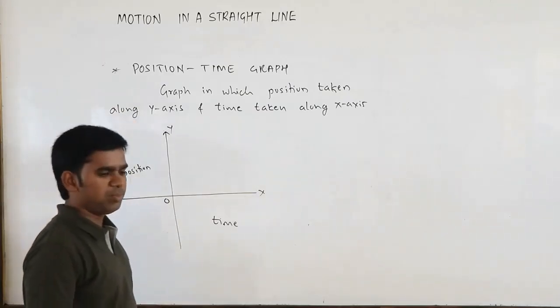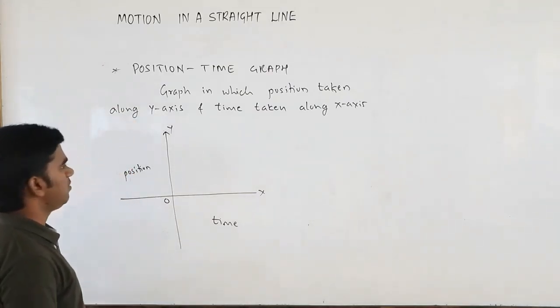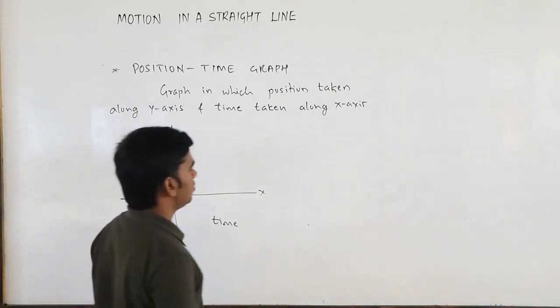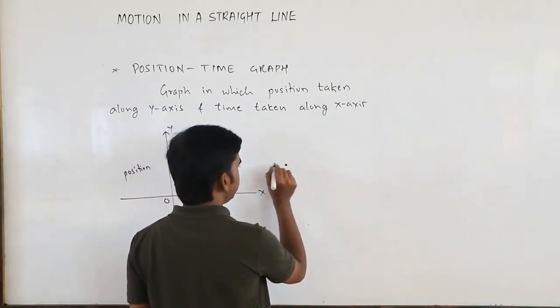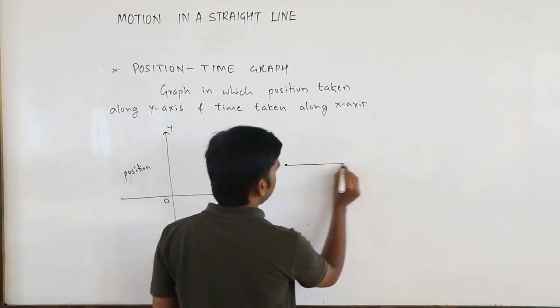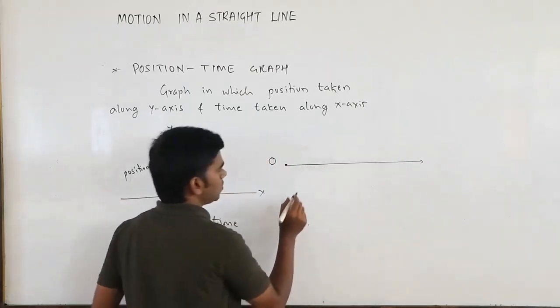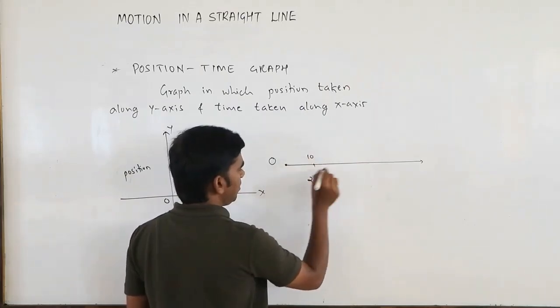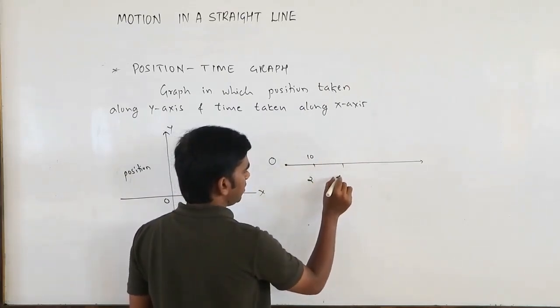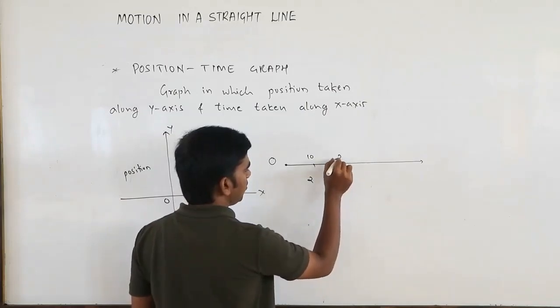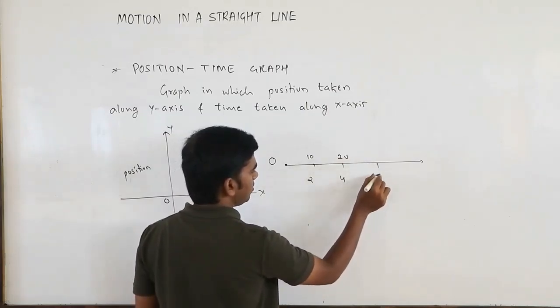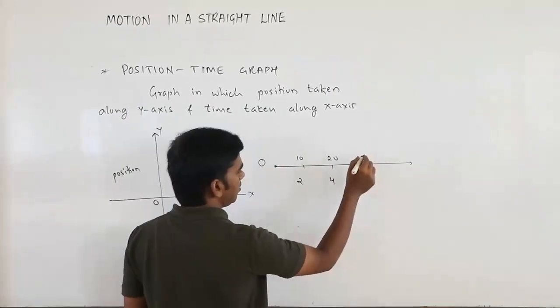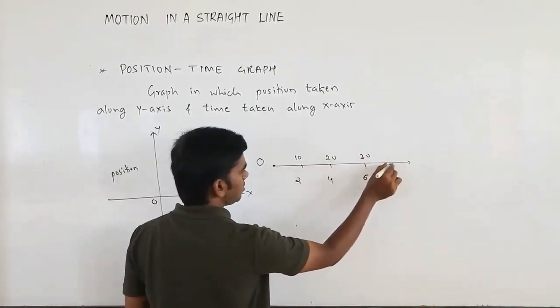Okay, suppose now I want to plot a graph for some motion. Suppose this is the origin, and when you start moving, after 2 seconds it comes to 10 meters. After 4 seconds it comes to 20 meters. After 6 seconds it comes to 30 meters.